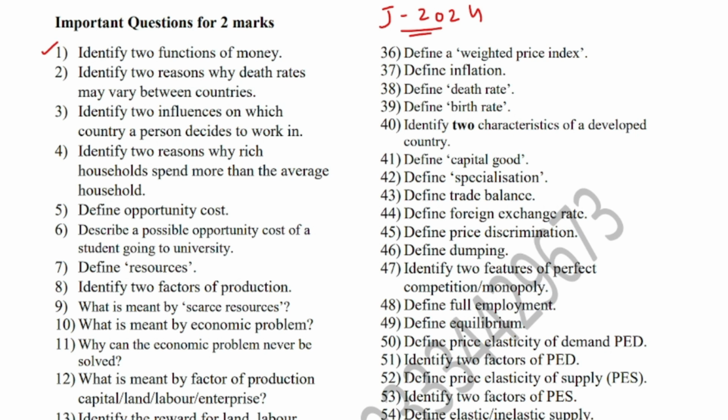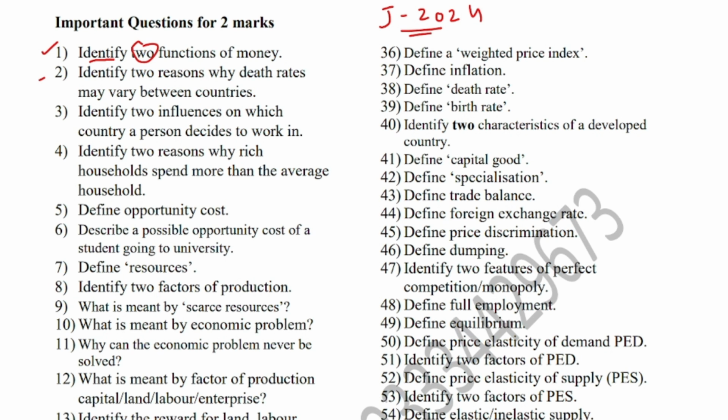So question number 1 is identify two functions of money. When the examiner says identify, it does not mean that you have to explain them, so you have to just identify the functions. There are 4 functions: medium of exchange, measure of value, standard of deferred payment, and store of value. You can identify any 2 of them.